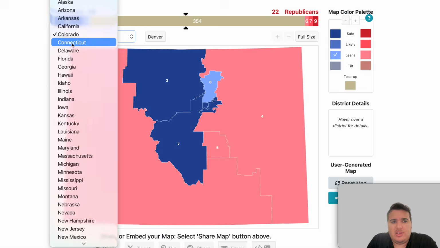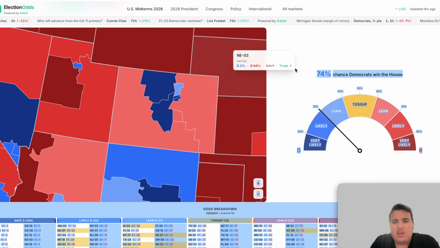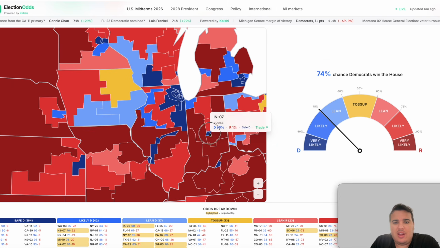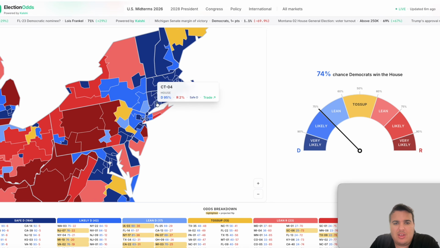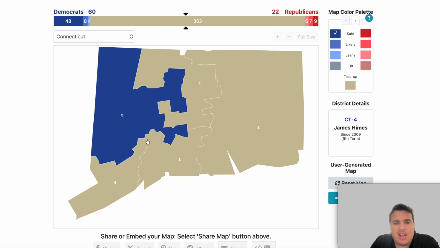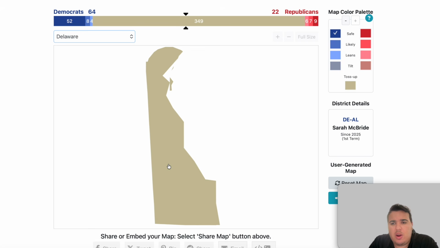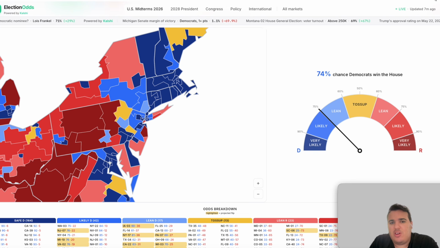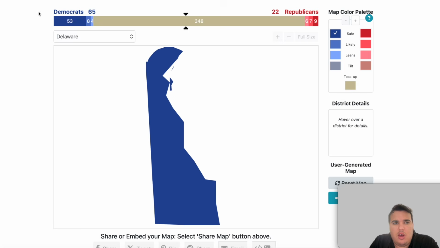Republicans are at 22. The state of Connecticut, this one really shouldn't take too long, where it's pretty simple. The Democrats are going to win all of these districts. The question is just going to be the margins in which they do so, and they are all listed as safe for the Democrats. The 5th district, the only reason I say that was competitive, I think it was in 2022, but for 2026, they're forecasting safe Democratic wins. Delaware at large with Sarah McBride, I honestly don't even have to look at this one. It's going to be solid Democrat, safe Democrat, not really much of a surprise there.